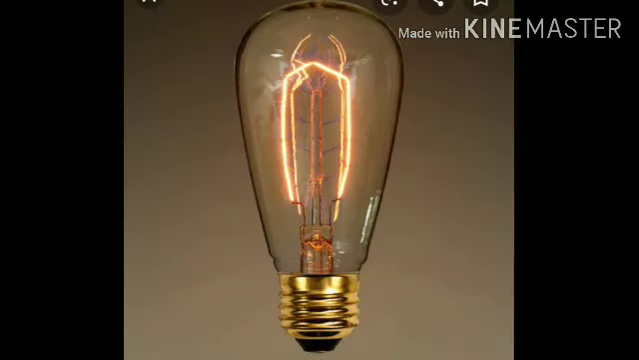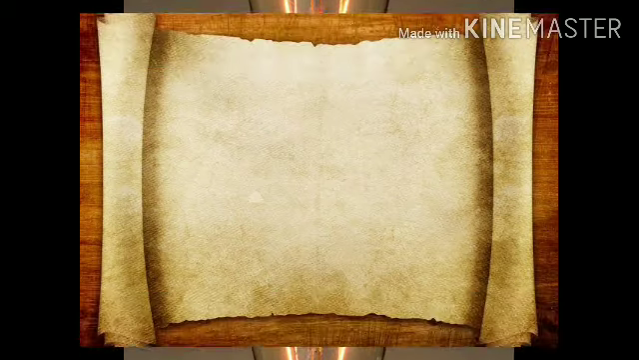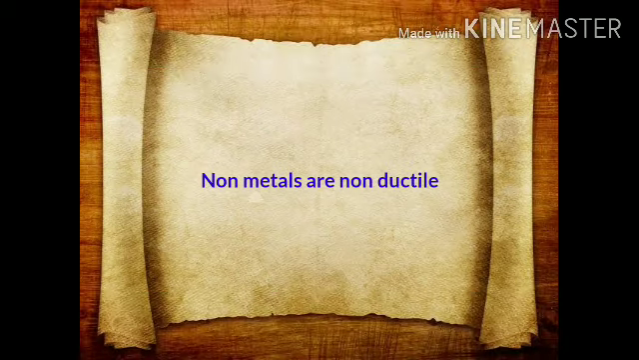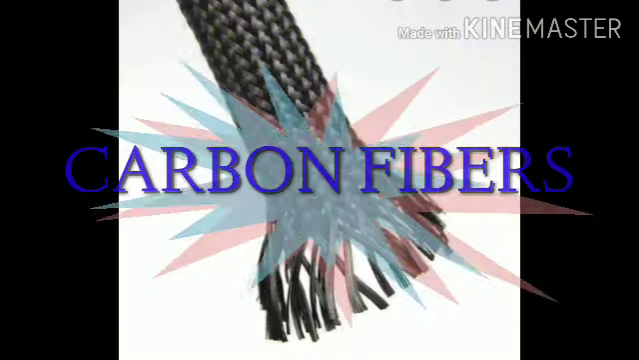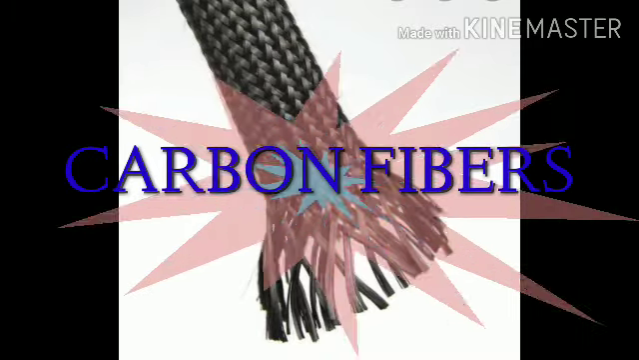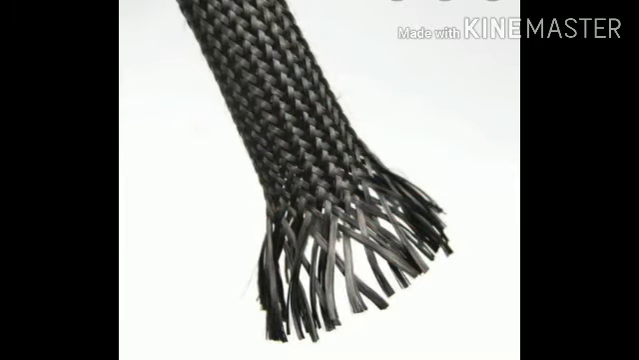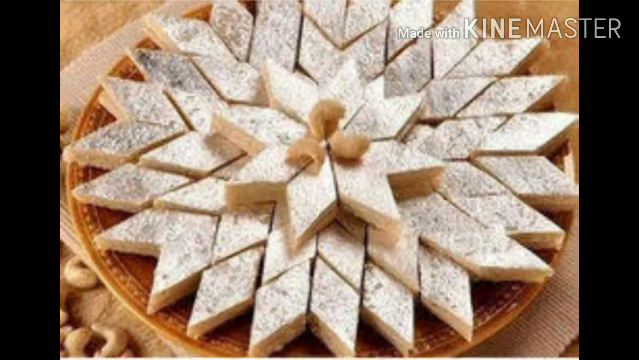Tungsten is one more example which has ductile nature. You can see it in the incandescent bulb. That metal is nothing but tungsten. If you look at the non-metals, most of them are non-ductile. We cannot prepare wires from oxygen or bromine, etc. But there are some exceptions. They are carbon fibers. From one form of carbon, carbon fibers, we can make wire.